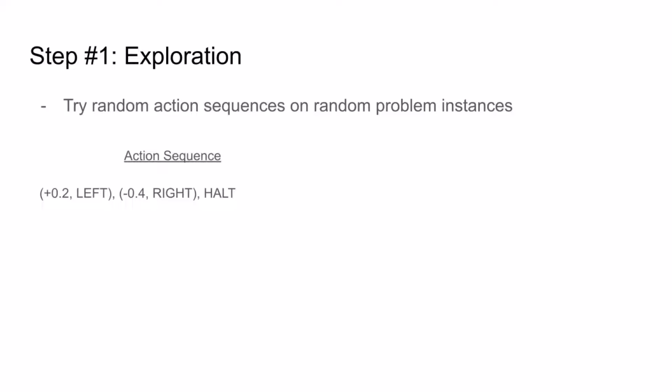For example, let's try this 0.2 left, minus 0.4 right sequence on a random problem instance, which happens to be 10, 3, 5, 3, 6. Though this underlying tape is not something the problem solver sees, of course. And we get back some observations, which we won't initially know how to use, so we won't worry about these for now.